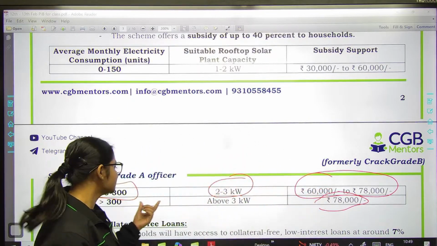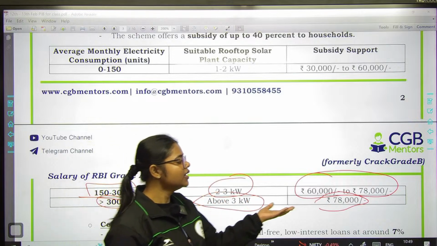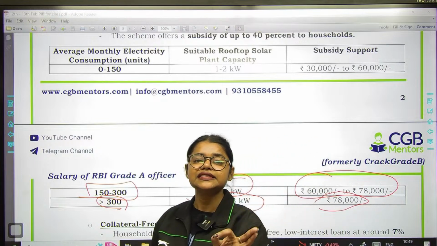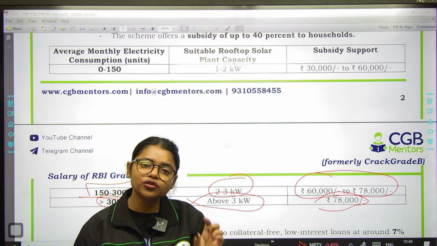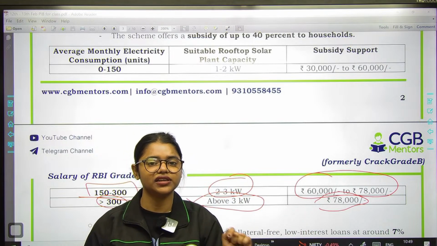And if your consumption is above 300 units and your plant capacity is above 3 kilowatt, then the maximum subsidy that you can avail under this particular initiative is 78,000 only. So you need to remember, minimum subsidy कितना है 30,000 रुपए, maximum subsidy is 78,000 rupees, right?